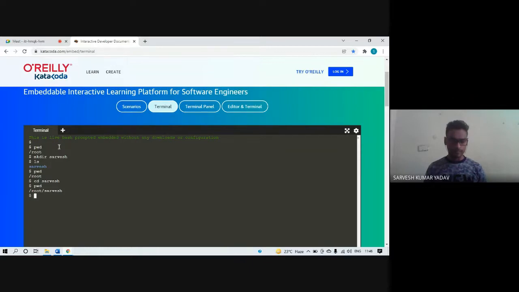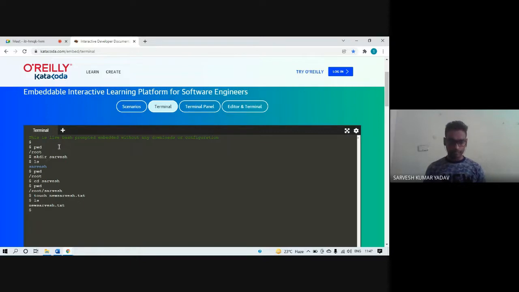Let me create a new file under this directory: touch new_sarvesh.txt. I have created a new file, new_sarvesh.txt, under the directory Sarvesh. Let me check whether the file is created. Yes, the file is created.